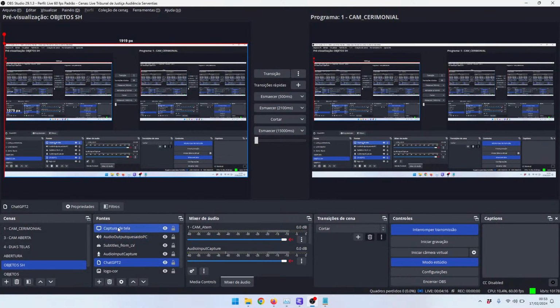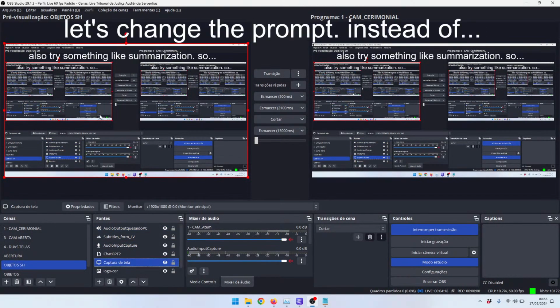We can also try something like summarization. So let's change the prompt. Instead of translation, I will ask it to summarize.